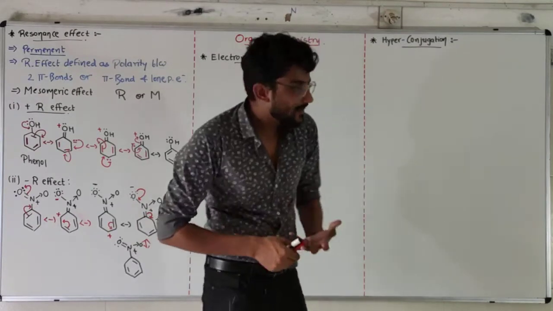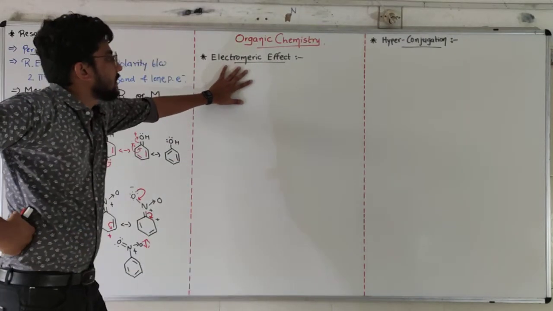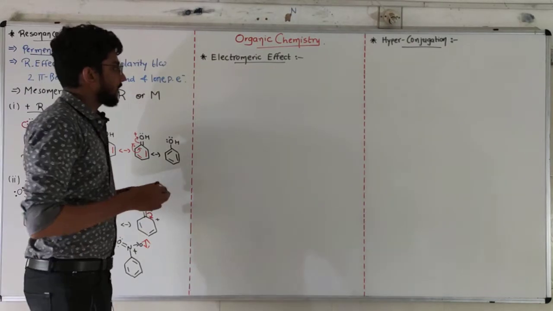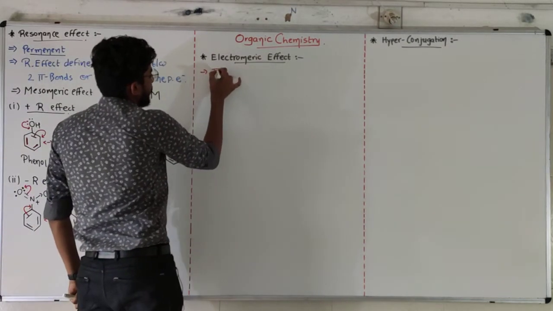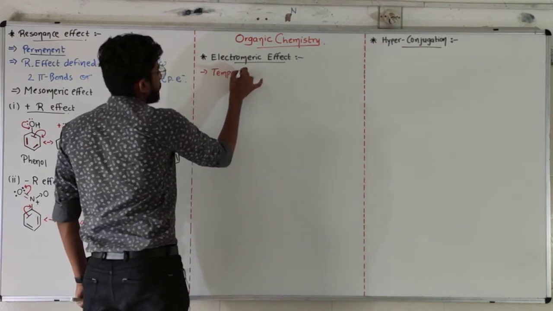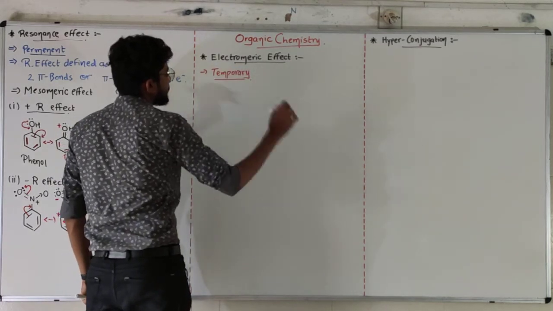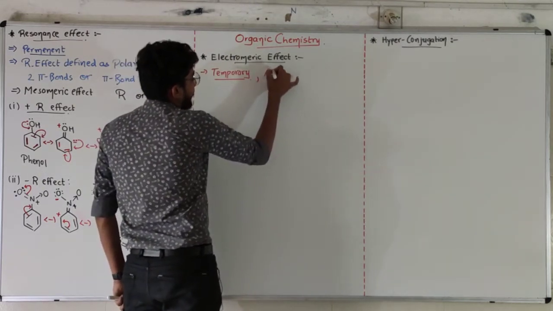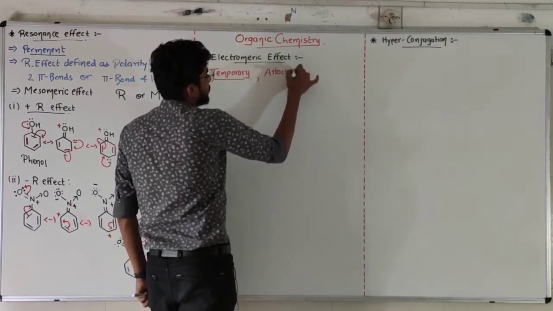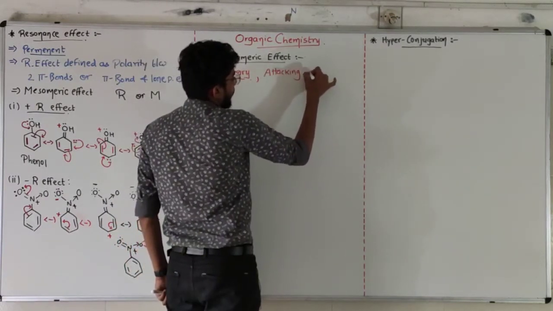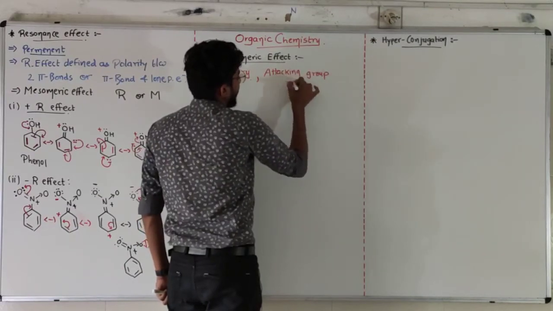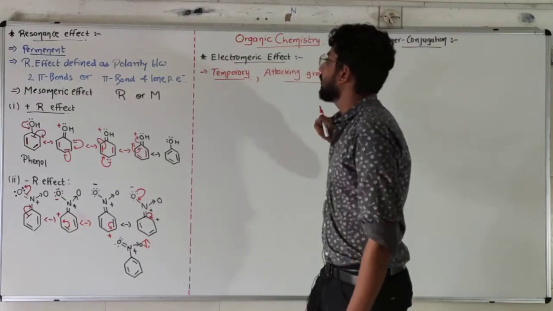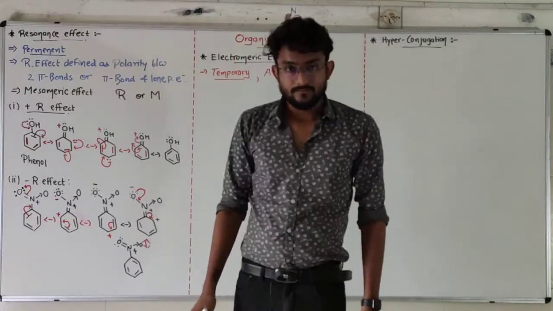Now our next electron transfer effect is the electromeric effect. First of all, the electromeric effect is a temporary effect, our only effect which is temporary. It will happen only when an attacking group is present. In the presence of an attacking functional group or attacking reagent, the electromeric effect will be shown. If we remove the attacking group, the electromeric effect will be gone.